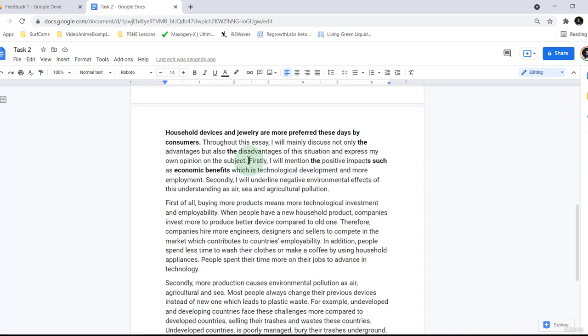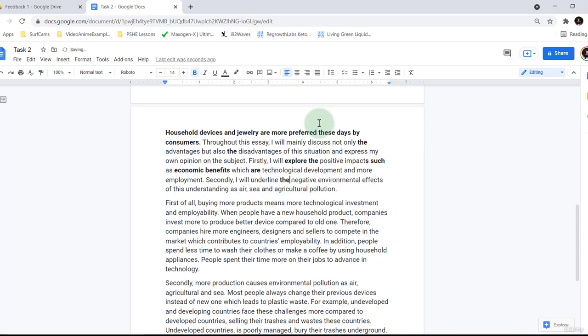Let's just read this back. Firstly, I will mention, it almost sounds a little bit too unacademic. Mention. I will explore sounds better. Firstly, I will explore the positive impacts, such as economic benefits, which are technological development and more employment. Because we're talking about two different subjects here. Secondly, I will underline the negative environmental effects.